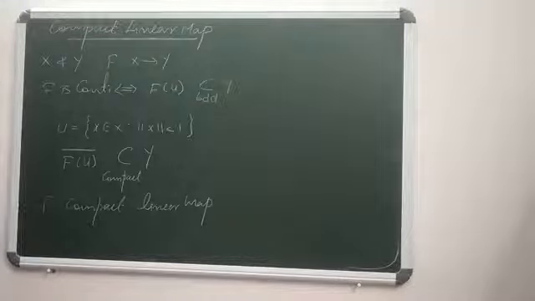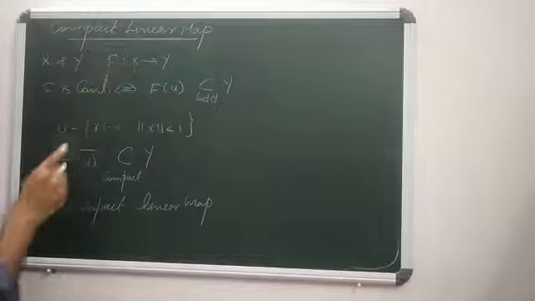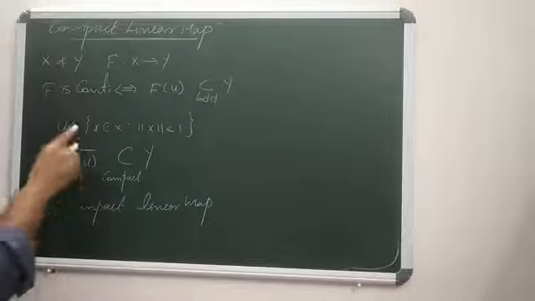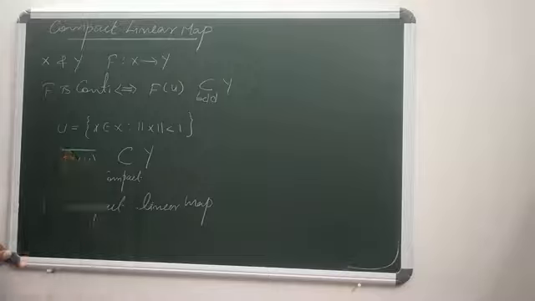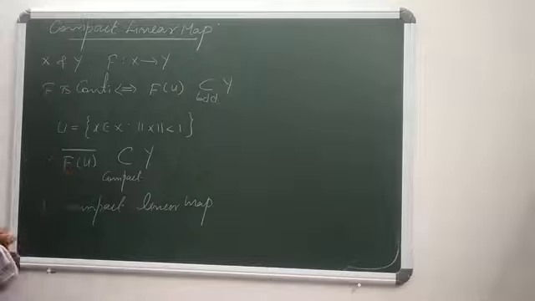What is the compact map? For a linear map between normed linear spaces x and y, it is said to be a compact linear map only when for every open ball u in x, defined as in this way, the closure of f of u is a compact subset of y.